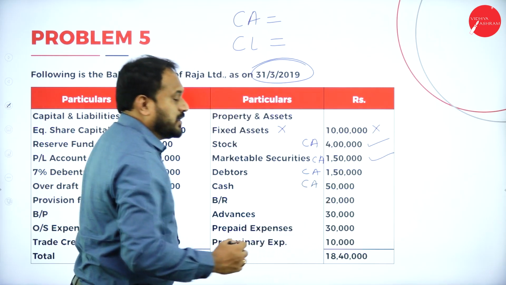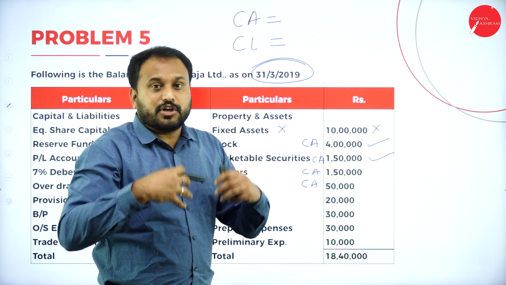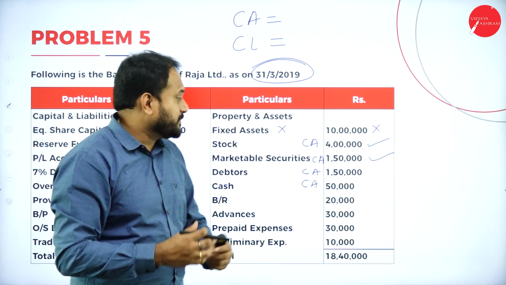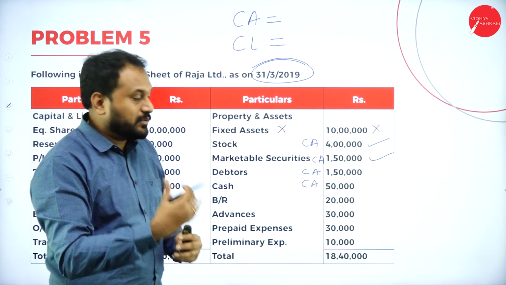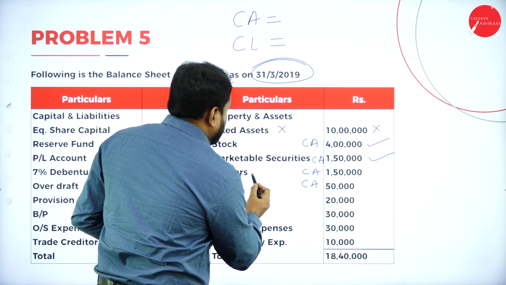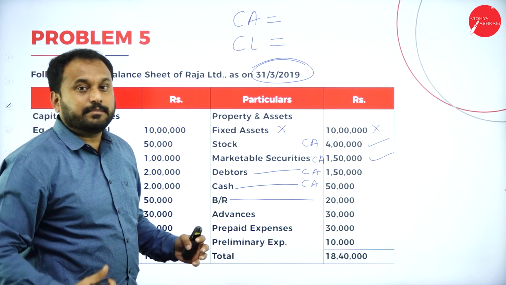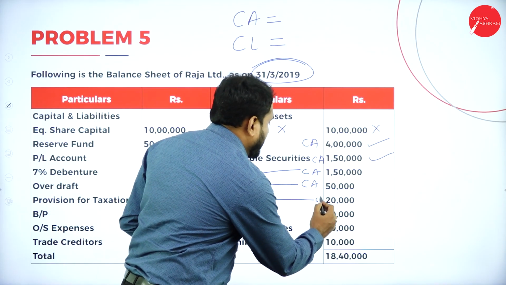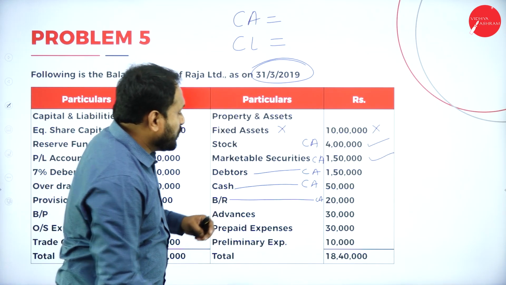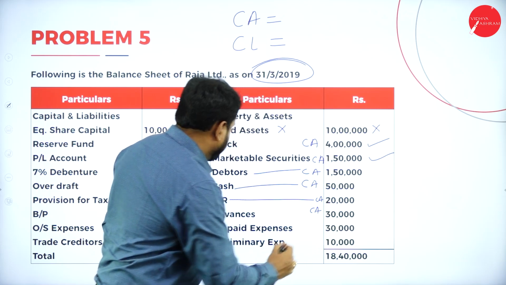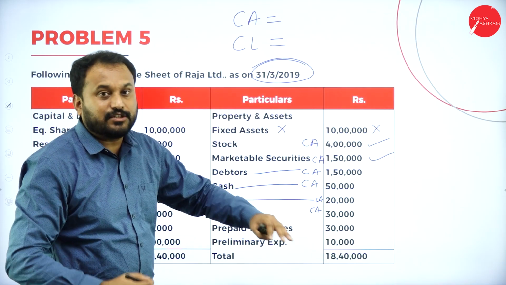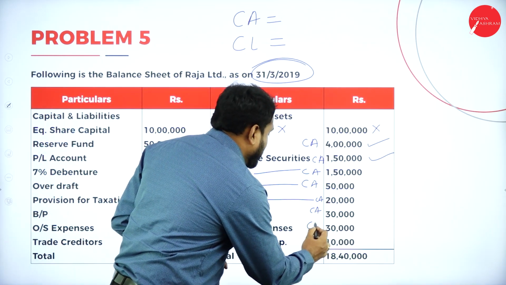Very easily you will see what is a current asset, and it can be converted to cash. All these things are converted to cash very fast. Now here debtors is there, then cash is there, then we have bills receivable, again current assets. Now advances, current assets. Then prepaid expenses, you have already gone with it, current assets.